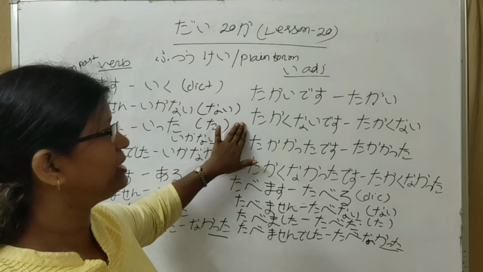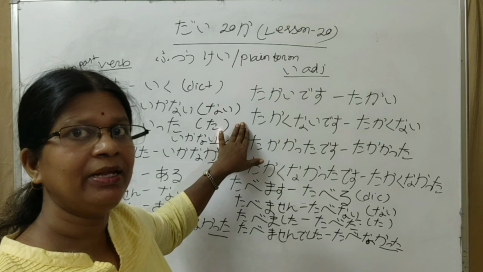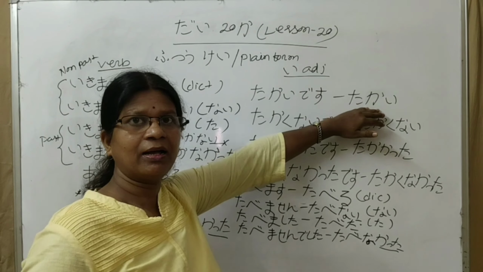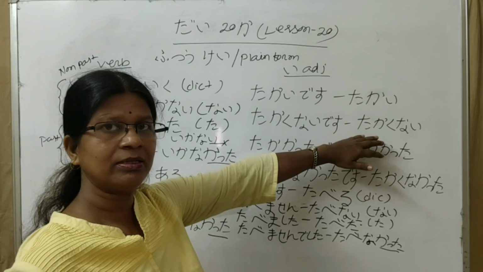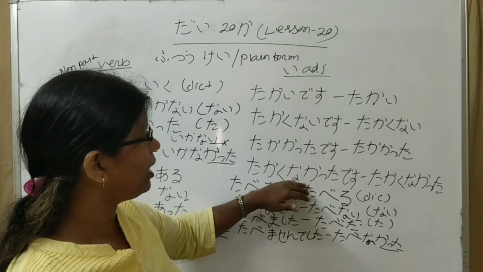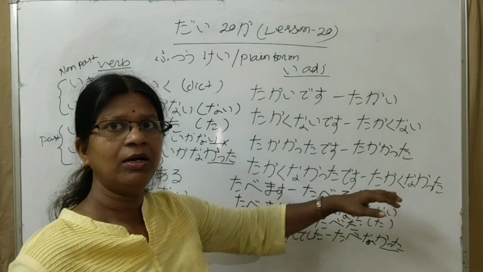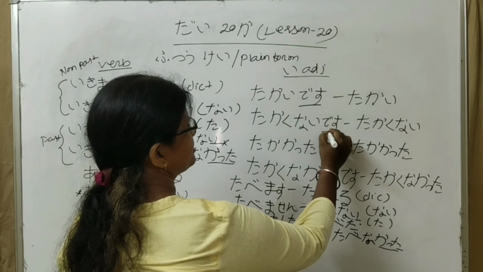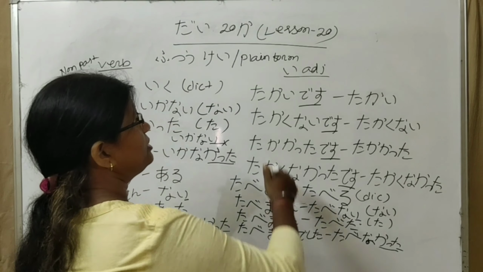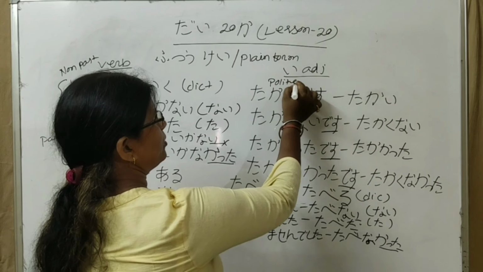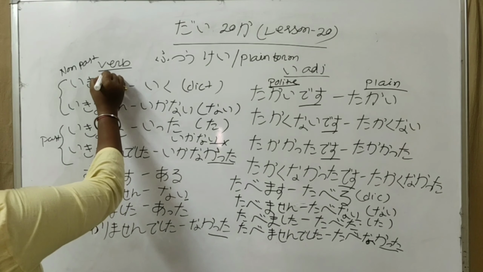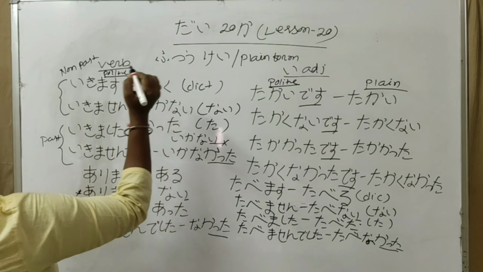Next, we come to i adjectives. Let's learn how to change to plain form in i adjectives. Look here. Takai desu, takai. Takakunai desu, takakunai. Takakatta desu, takakatta. Takakunakatta desu, takakunakatta. We need to omit only desu. The rest remains the same. This is polite style and this is plain form. This is also polite form and this is plain form.